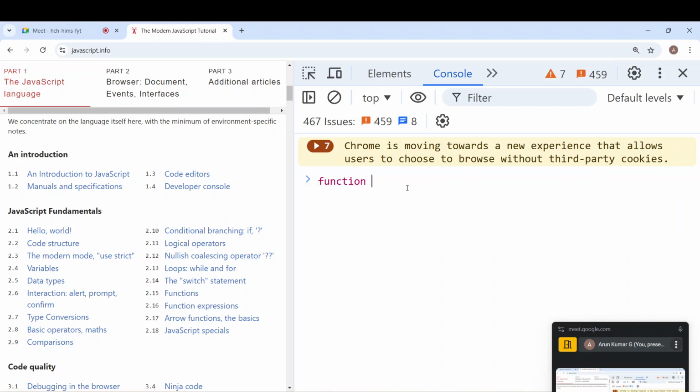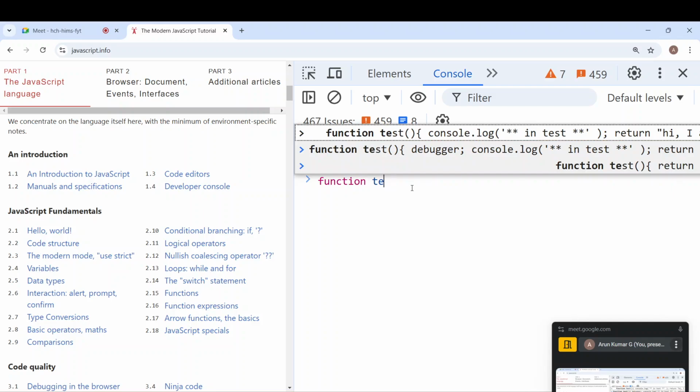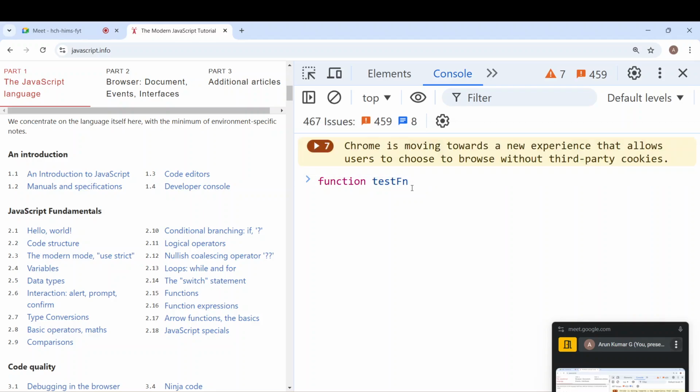The way we start is with the function keyword and the name of the function. This can be any name you want to give. Followed by that, you have parentheses. Within the parentheses, you can have one or more parameters, or you need not have any. And you don't have to mention any data type, unlike other languages like C or Java.